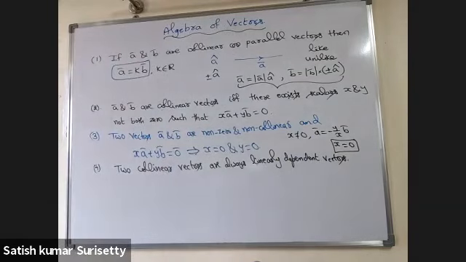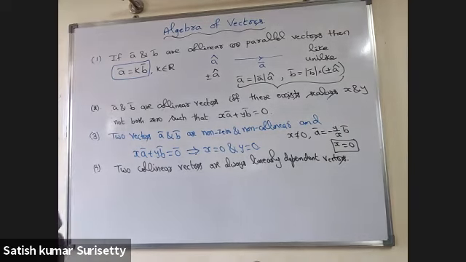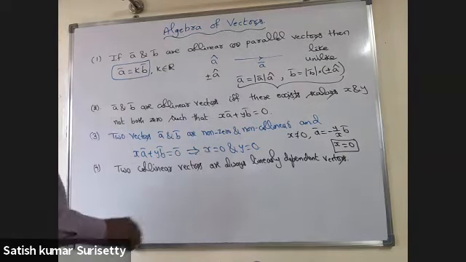Two collinear vectors are always linearly dependent vectors. So if you have remembered the definition of linearly dependent vectors, you have written that if one vector can be expressed as a linear combination of the other, or the linear combination must be equal to 0 for some scalars, not all 0. From this you can conclude.